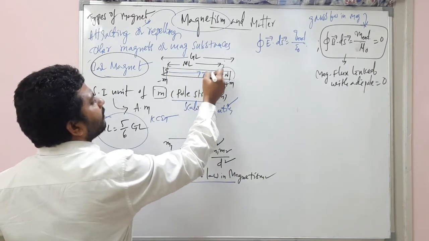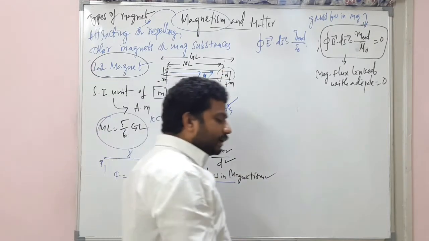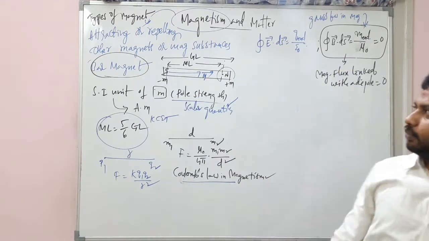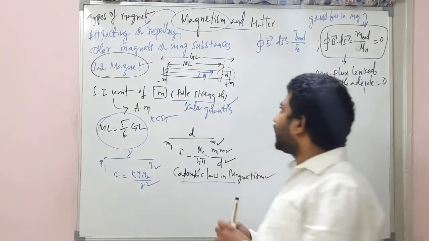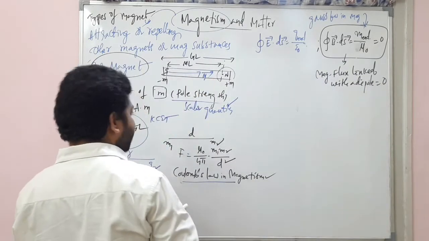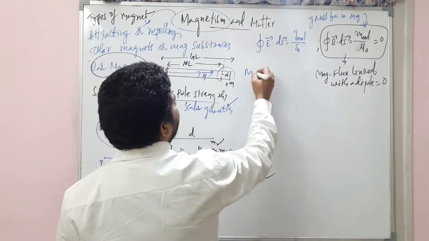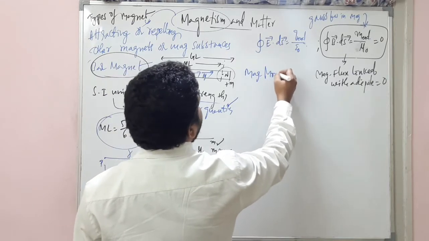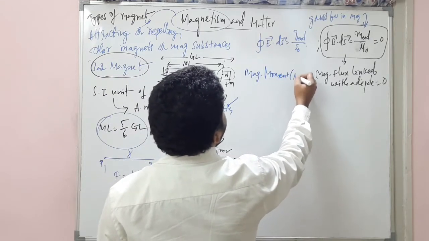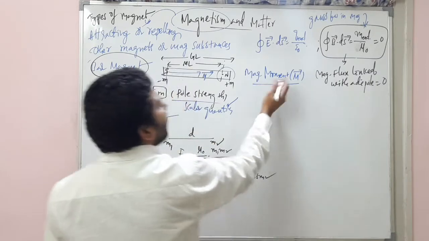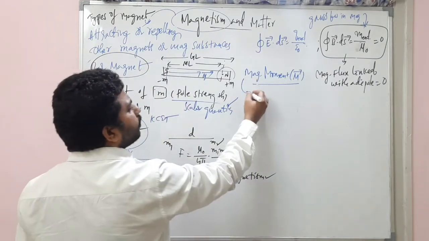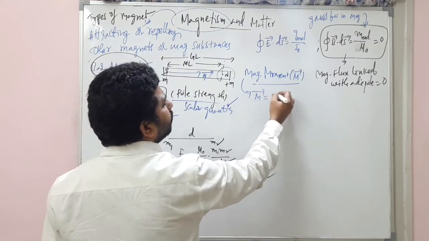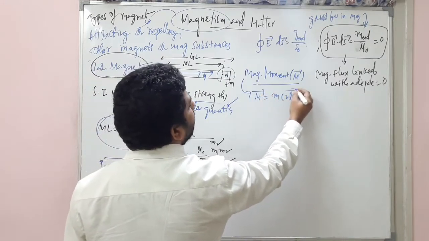The magnetic moment always moves from the south pole to the north pole, my dear students. Okay, so this is the magnetic moment, and what exactly the magnetic moment is, I'll write here. The magnetic moment, which is denoted with the symbol capital M bar, as its symbol indicates, is a vector quantity, and this magnetic moment M bar is equal to pole strength into 2L bar.